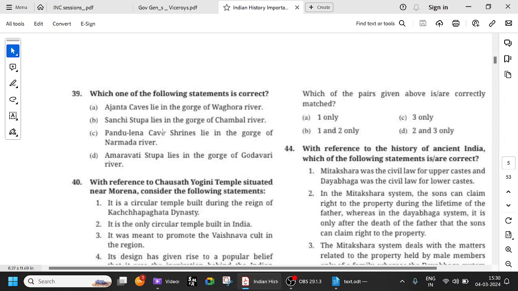Sanchi Stupa is in Madhya Pradesh, and there are so many caves. Amravati Stupa lies in the gorge of Godavari River. All these are fine. There is one Amravati in Andhra Pradesh, and there is one Amravati River in Maharashtra also. So I'm not sure, but Ajanta caves lie in the gorge of Wagorna River. So this is correct. 39A is correct. Ajanta caves, we all know, are mostly Buddhist, rock cut, because at that time standalone temples were not there.